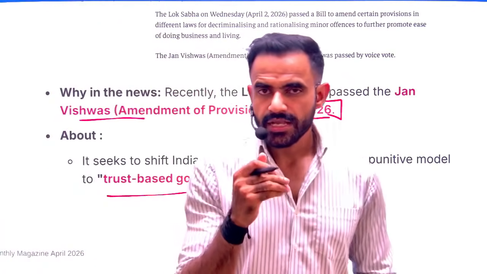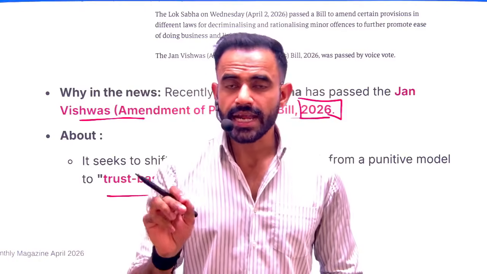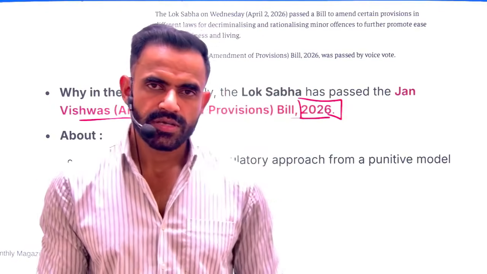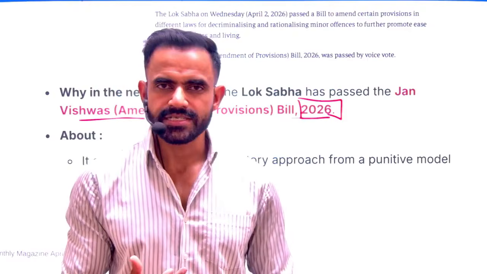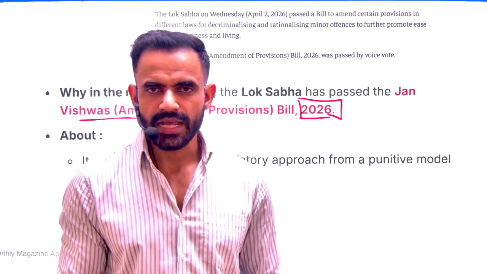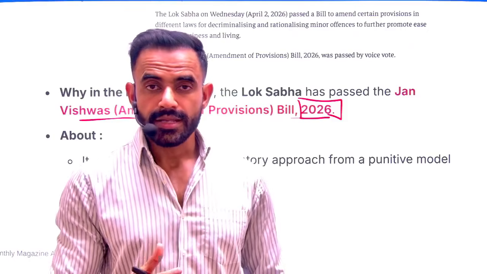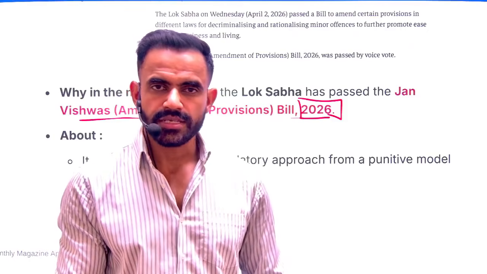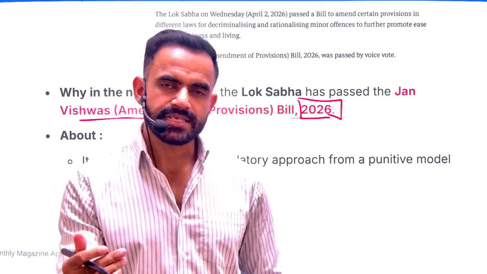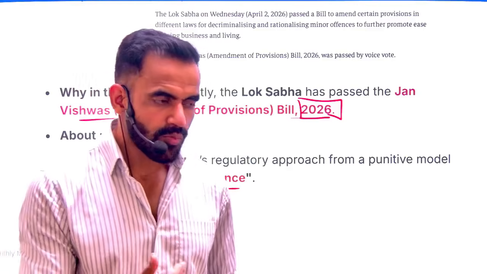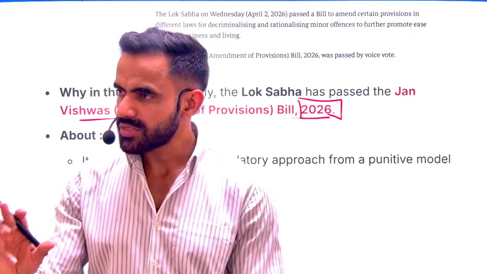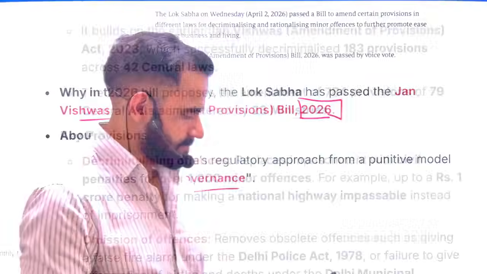In a very simple sense, the government trusts its citizens that they will follow the rules. For example, let me give you a very basic example. There is a concept of self-attested document. Self-attested basically means you are signing your document and you are saying that these documents are genuine and I am not providing any wrong information. That is basically trust-based governance. In a very simple sense, government is saying, okay, we trust you and therefore we will accept it as a genuine document. What would be alternative? Alternative is that, okay, get it attested from some government office and so on. So that will further complicate this entire process.